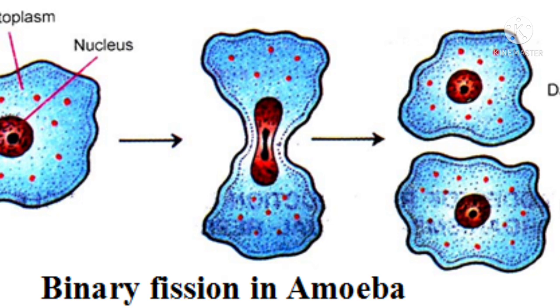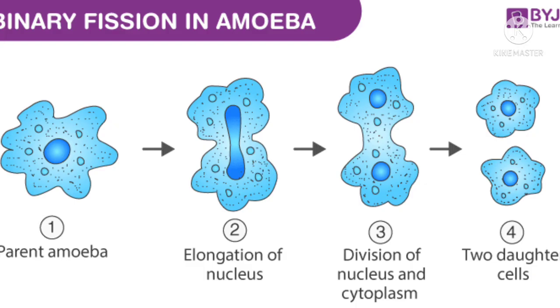What happens is that the nucleus divides into 2 and the cytoplasm also divides into 2, and finally the amoeba divides into 2. So one parent amoeba splits into 2 daughter amoeba. This is binary fission.